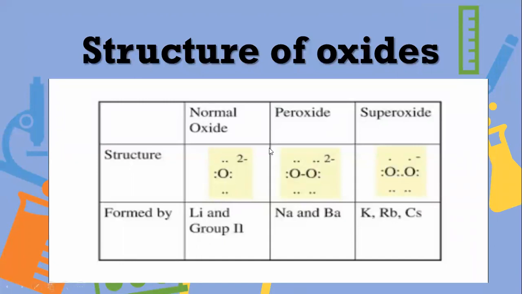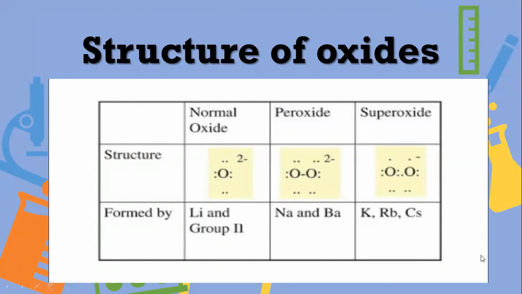Structure of oxides. First is normal oxide. Normal oxide has this structure with a -2 charge. Lithium and group 2 metals usually form normal oxides. Then comes peroxides. Sodium and barium form peroxide and it is O2 2-. Superoxide is O2 -. Potassium, rubidium and cesium form superoxides.